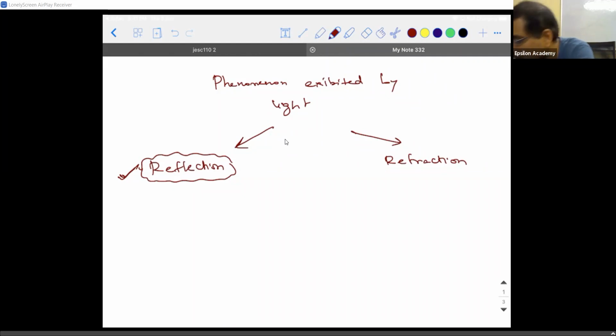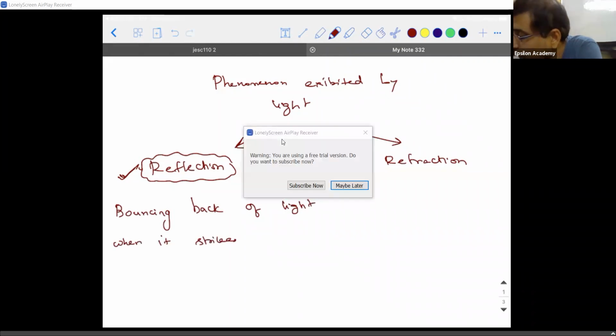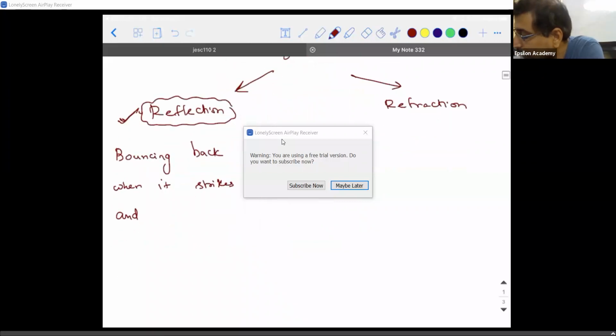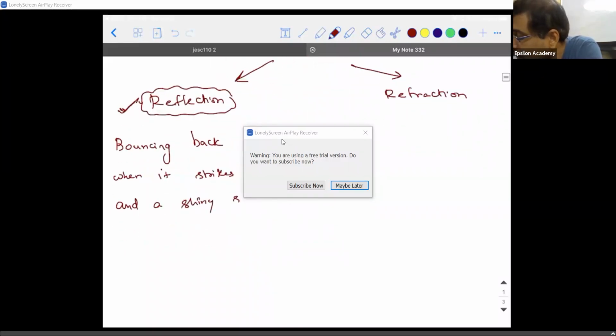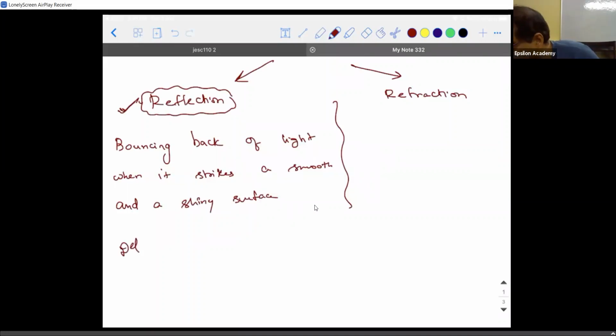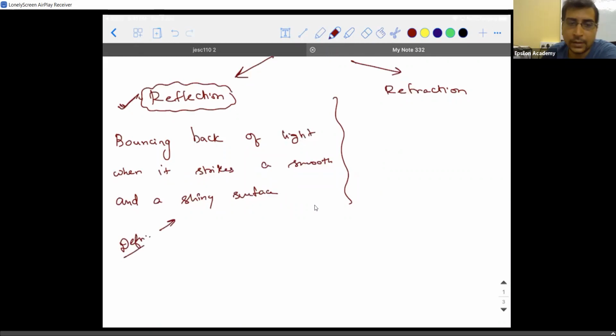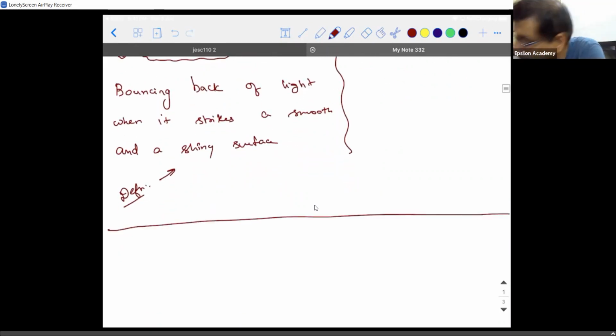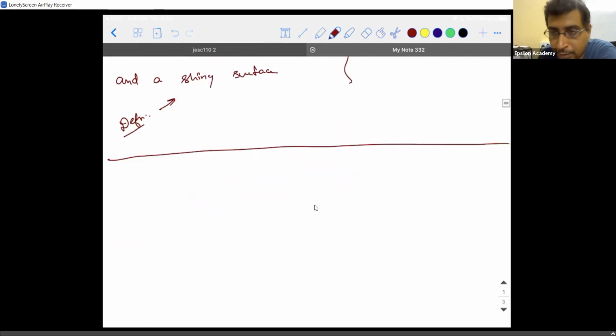So if I have to put down what is reflection, this is the definition: bouncing back of light when it strikes a smooth and a shiny surface. So this kind of phenomenon is what we call a reflection. Okay. So this is the basic definition, guys. With the hope that you're clear with the definition, let's see the other important points.